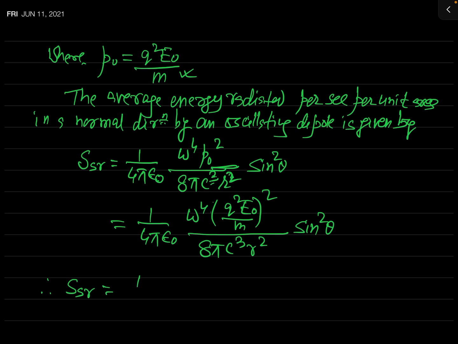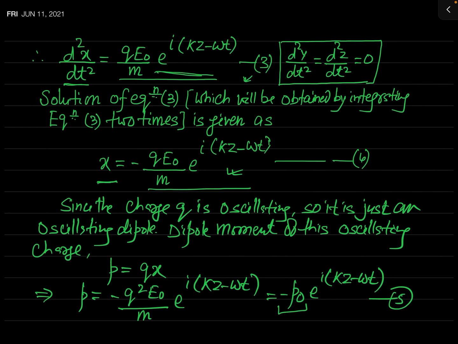This SSR will be equal to 1 over 4 pi epsilon naught, and you can see this will be... P naught is not this much. In fact, I have written this expression wrongly here.